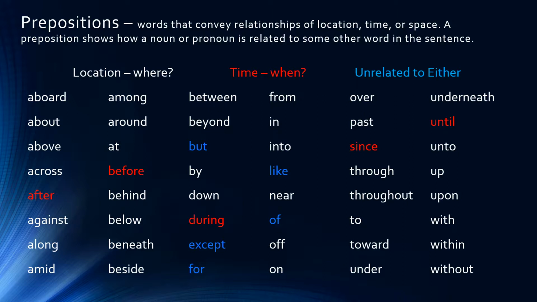And then the words that I have highlighted in blue are not related to either time or location, and they are used in different ways through different sentences, and those are but, except, for, like, and of. We'll talk about these later on as we go through this week's class. But again, this is just a sampling of prepositions and how some of them are used in sentences.